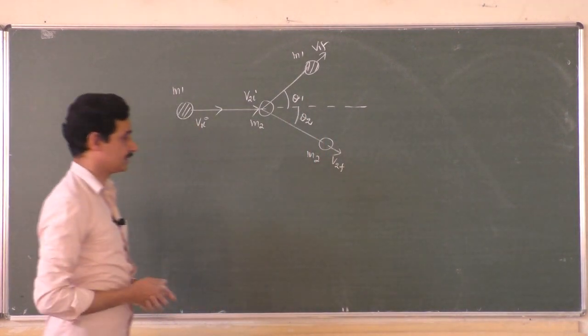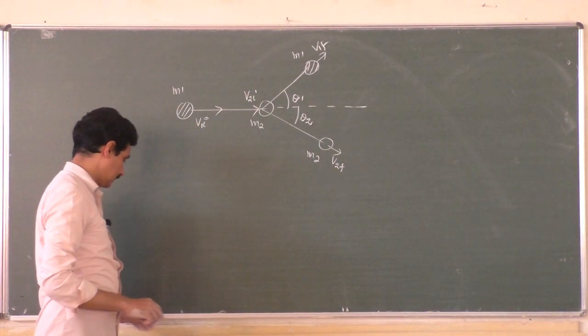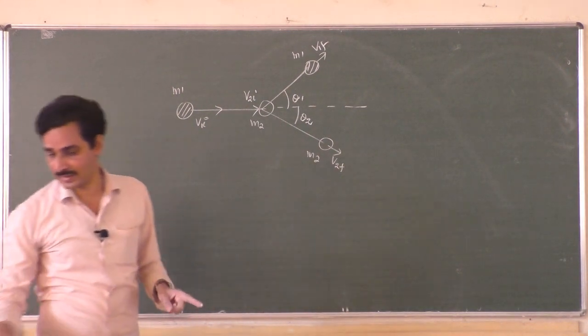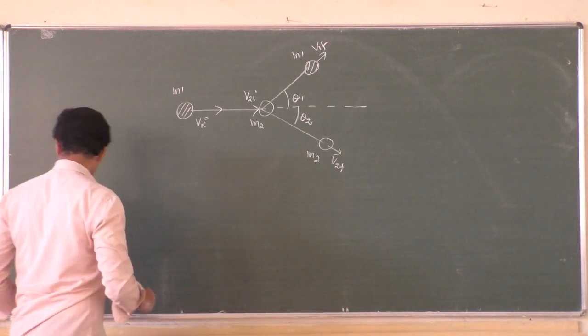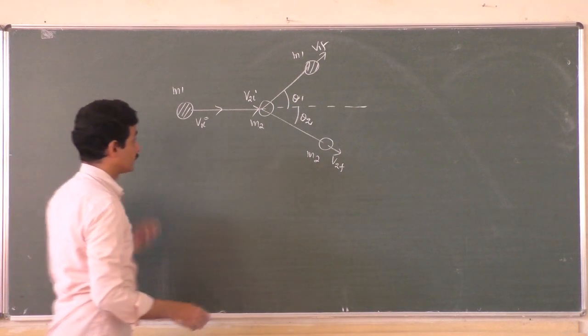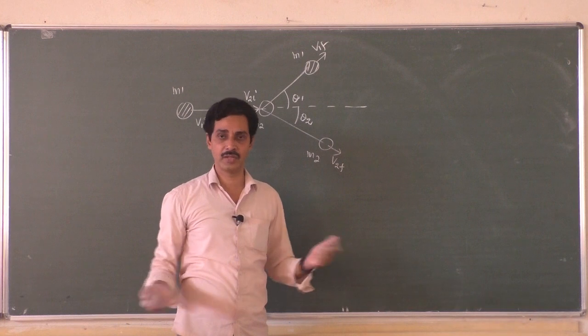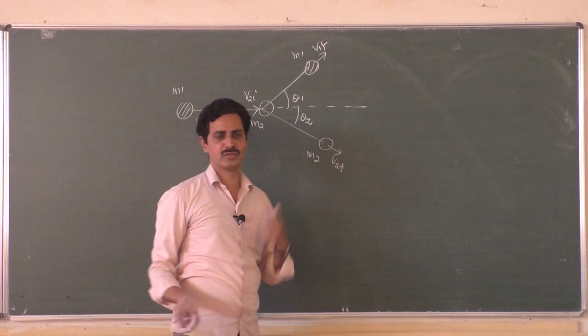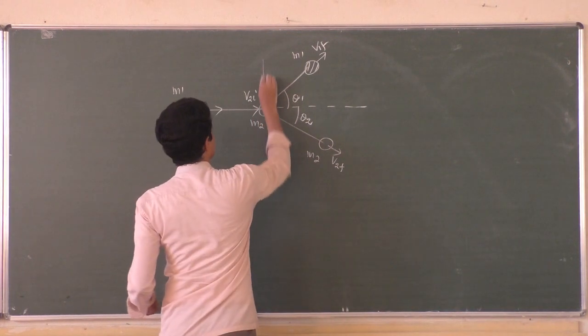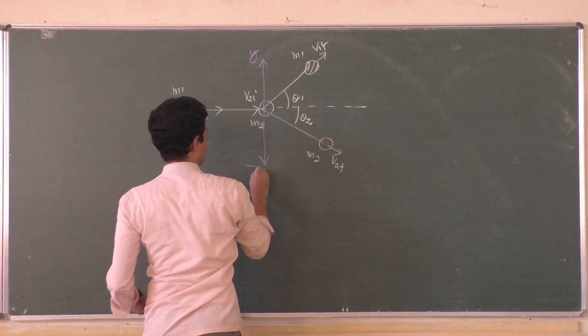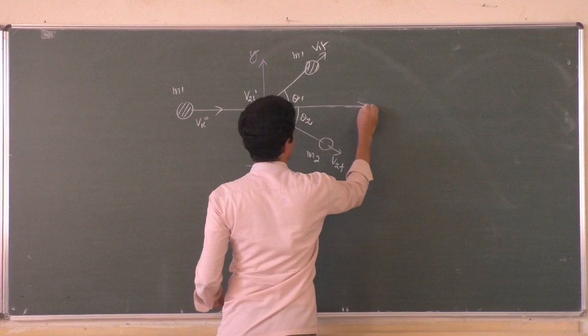In such a case, if you want to write the conservation of momentum formula, you have to split this. Again, the splitting of vectors into two different directions. Of course, when you write the conservation of energy, you need not split the directions, because energy is a scalar quantity, it has no direction at all. Now I will take this as the y-axis and this as the minus y-axis, this as the x-axis.